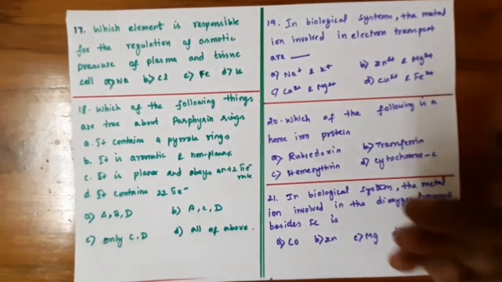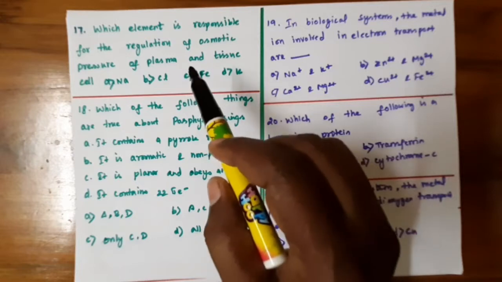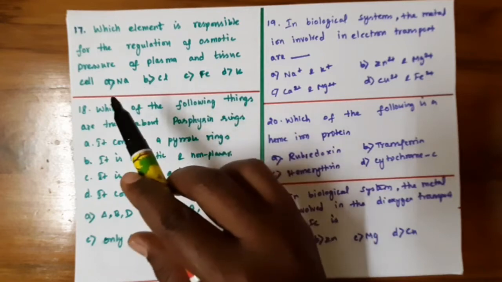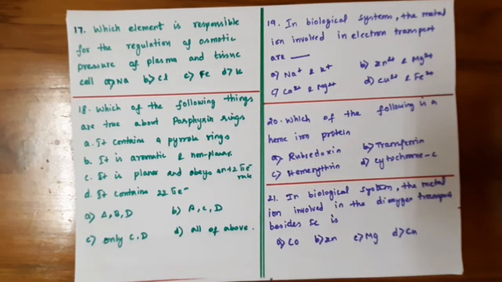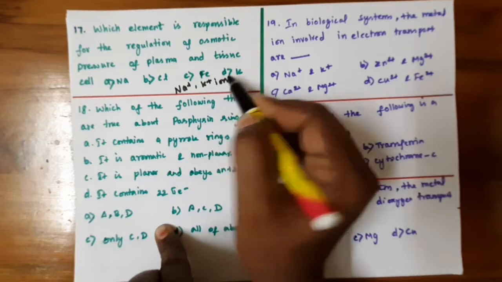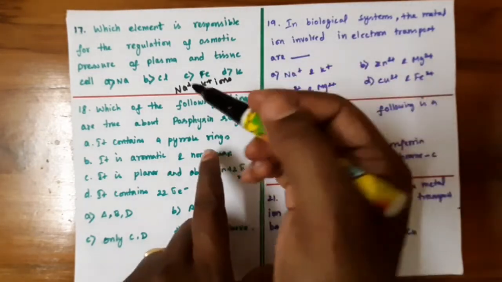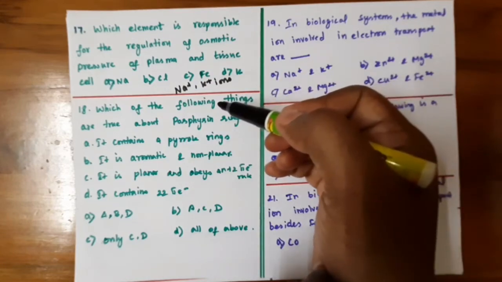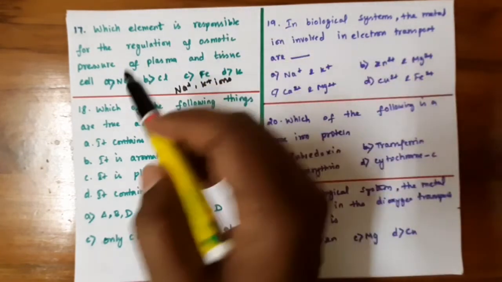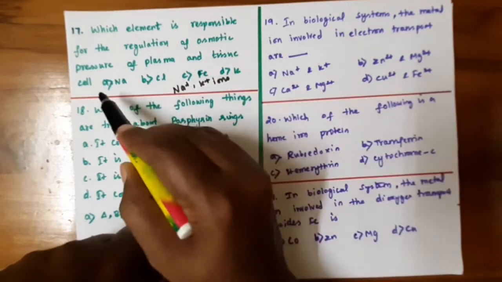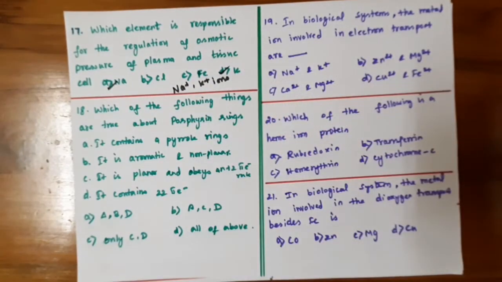And next question, which element is responsible for the regulation of osmotic pressure of plasma and tissue cell? In the human body, the osmotic pressure is maintained by the sodium and potassium ions. These are found in the cell membrane, which is responsible for the regulation of osmotic pressure and maintains the body pressure. Among the options, sodium, chlorine, iron and potassium, both are given. So you can write both sodium and potassium ions.